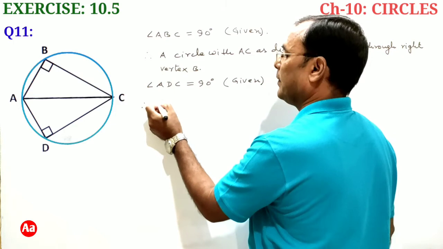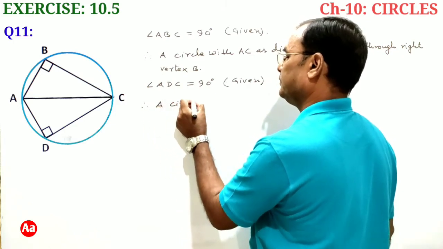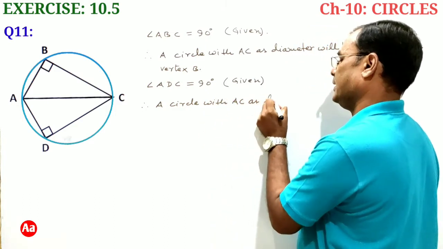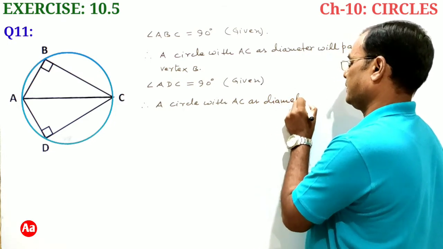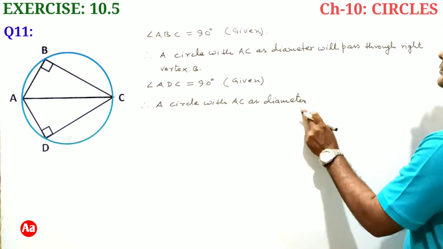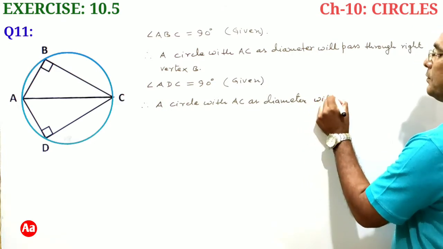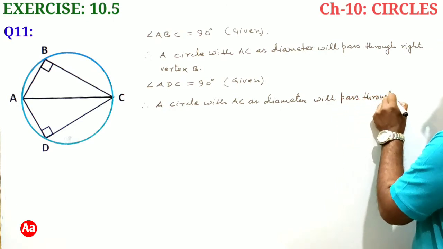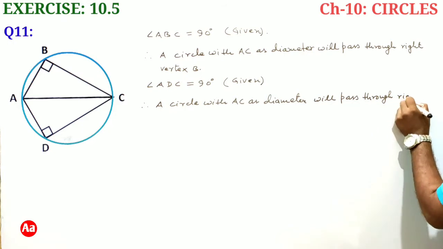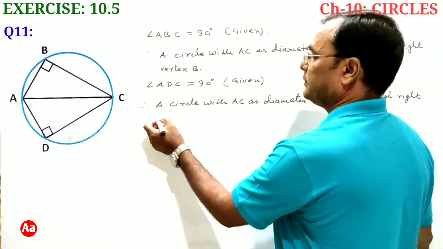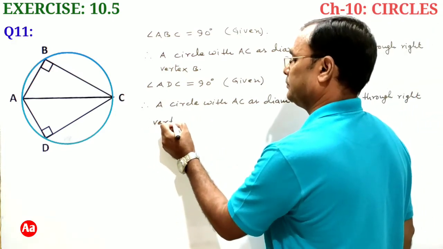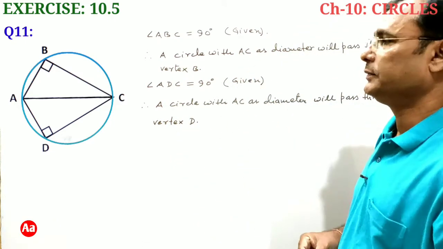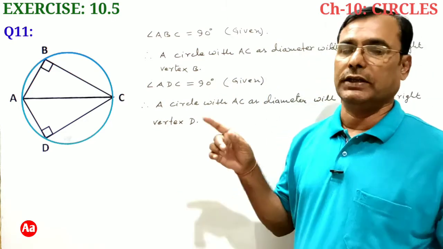Therefore, we can write a circle with AC as diameter will pass through right vertex D.